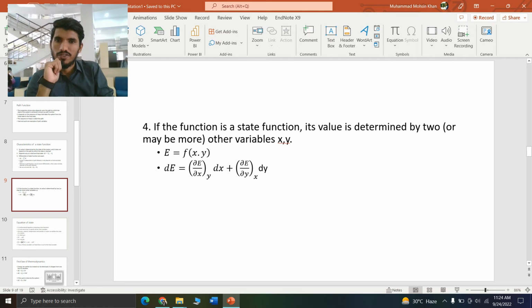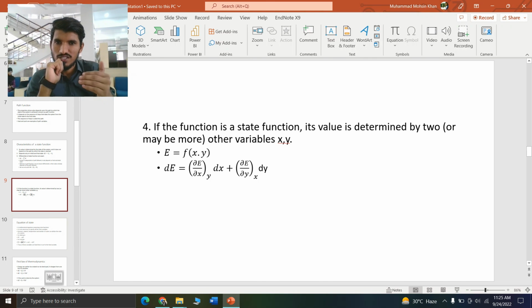So what I have here is that energy E is a function of X and Y. So that will be equal to the partial differential of E with respect to X, times dx, plus the partial differential of E with respect to Y, times dy. So that's just an equation representing that the state function depends upon two other variables. Here, as you can see, this sign is the partial differential.